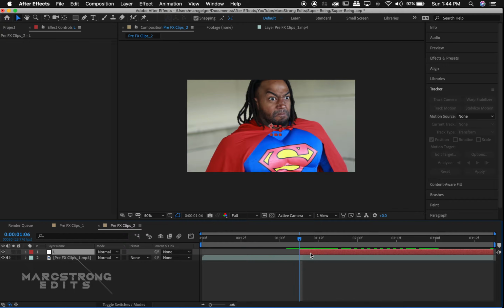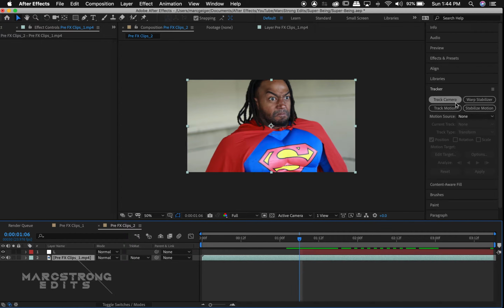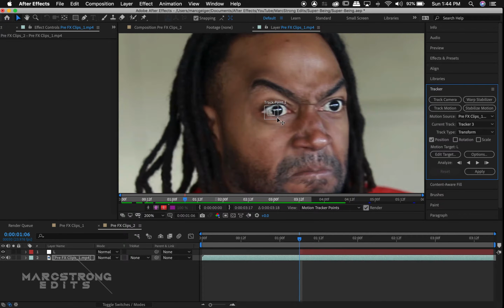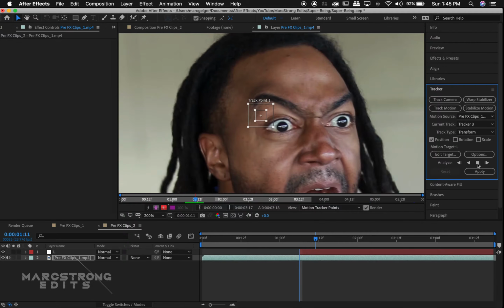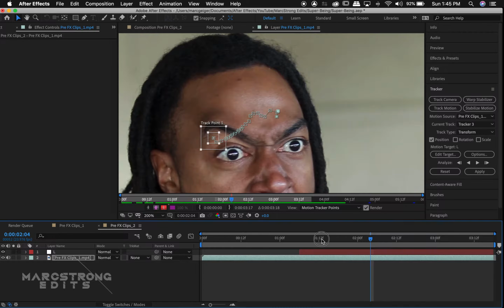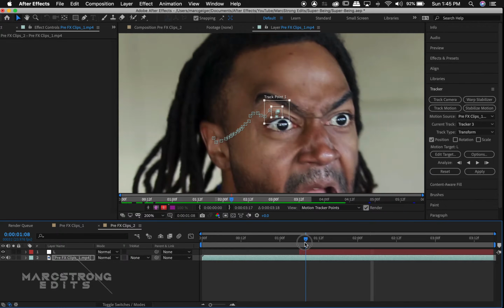With our footage selected, in the tracker panel on the right, we'll select Track Motion and adjust the tracker around the eye, then click Analyze Forward. If the tracker moves off target, manually adjust the tracker and click the Analyze One Frame button for each frame that didn't track properly.